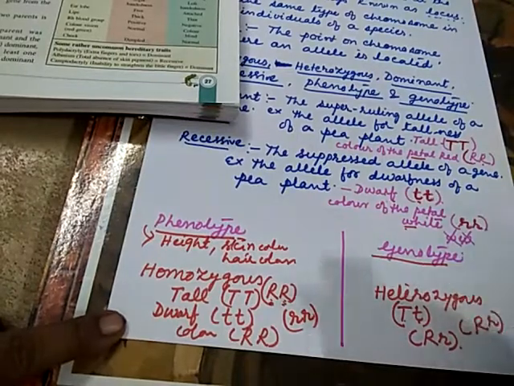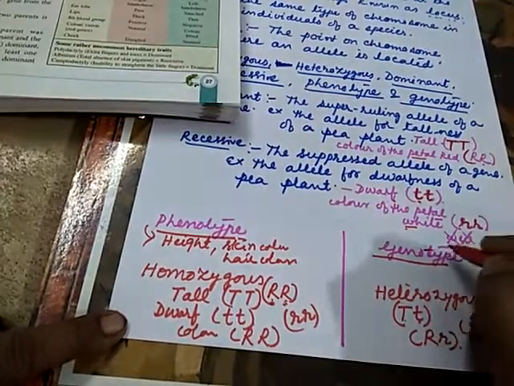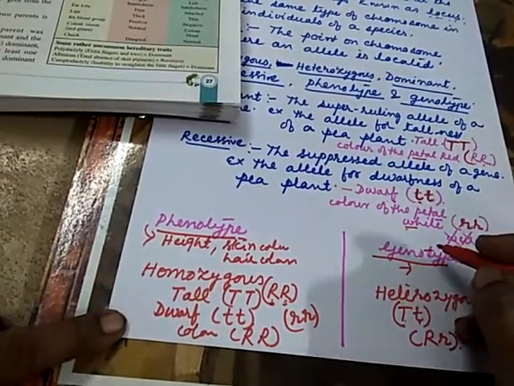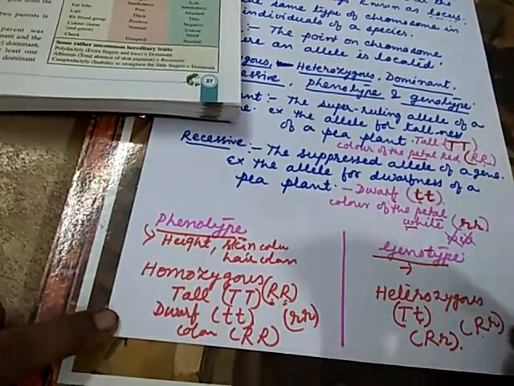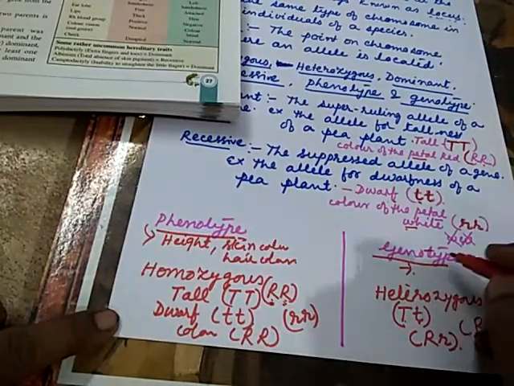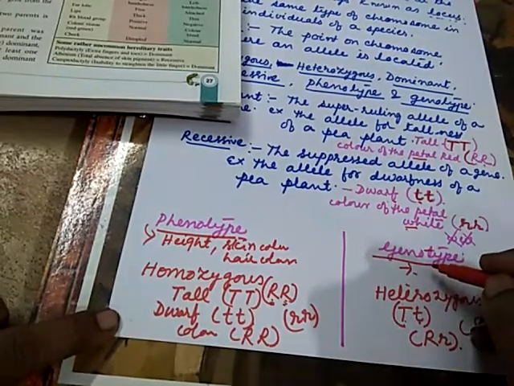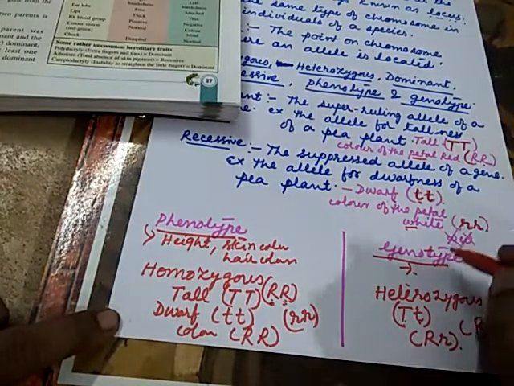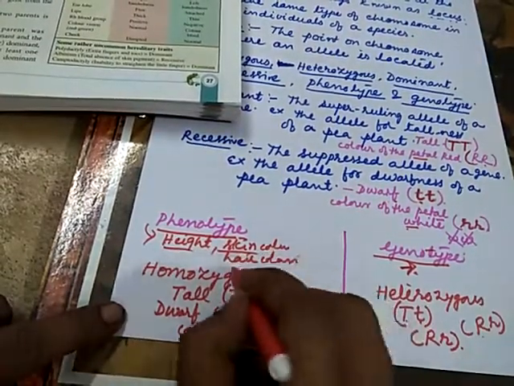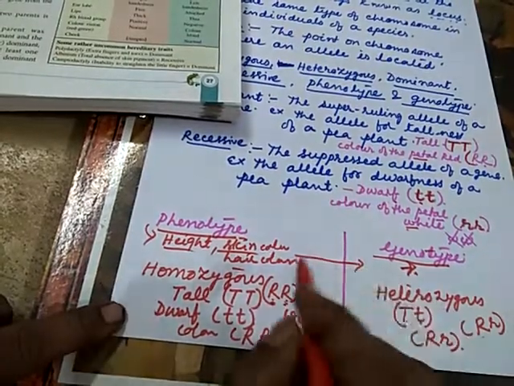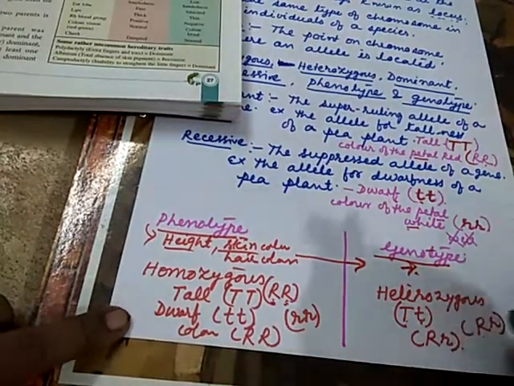And genotype is the set of genes present in the cells of an organism. The genotype characters are not visible to the eye, but they are present, just like kindness, anger, some inner characters, some jealousy. These are present but not displayed. Those are present in the set of genes, in the cells of an organism. But if we can understand the phenotype properly, then we can go on to the genotype. It is there, but we cannot express it, and experimentally we cannot represent it.